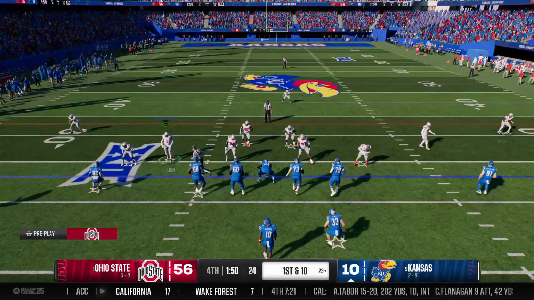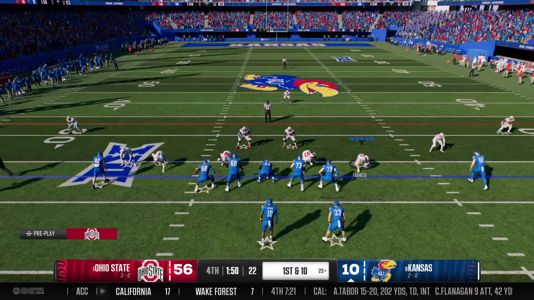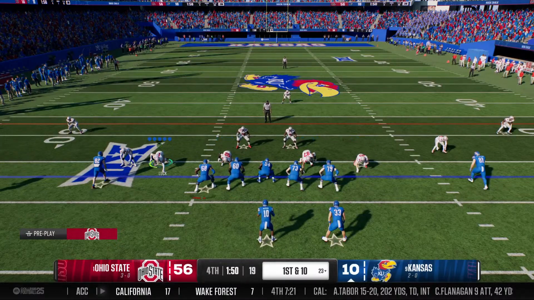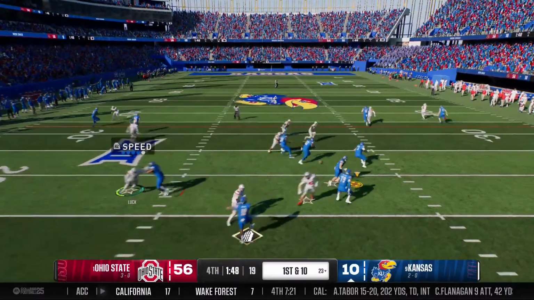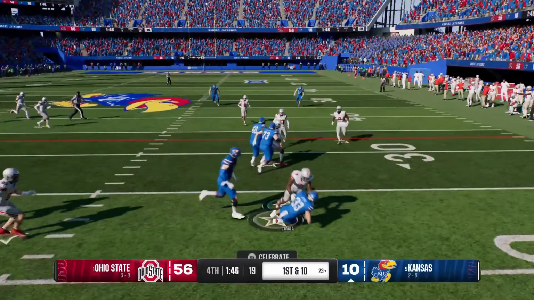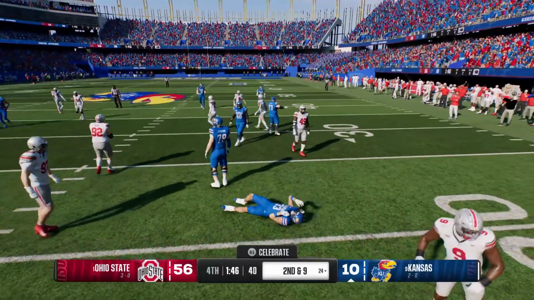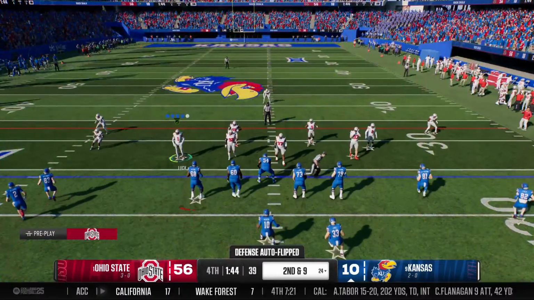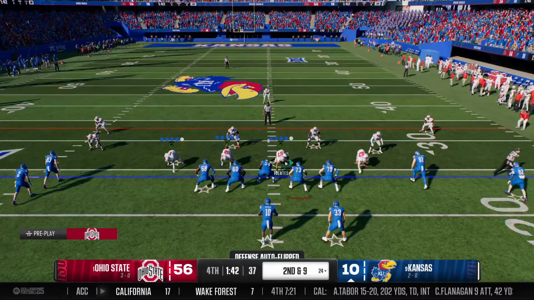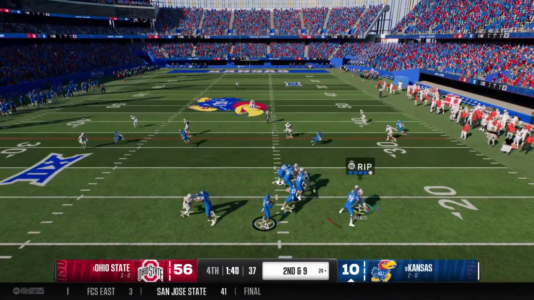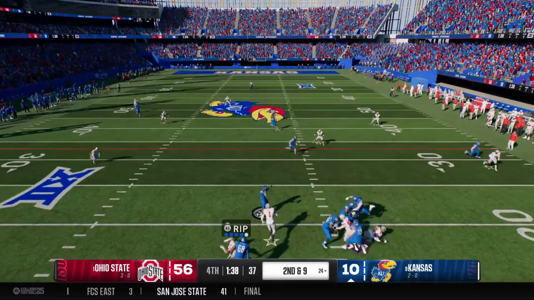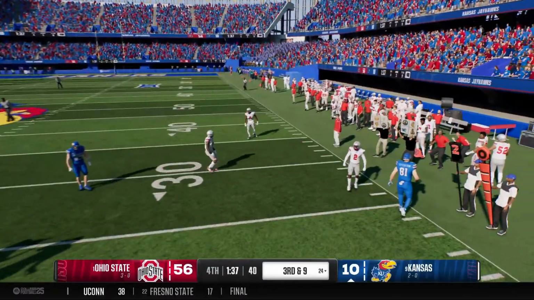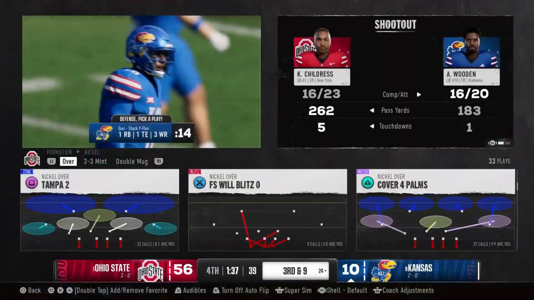Here comes the Kansas offense back on the field. At this point, there's not much you can do except play for pride. First down. They're going to throw the football. It's a screen pass complete to the running back. And they'll bring him down. The defense fought through the blocks, and they stop him short of the first down. Short completion there, and second down coming up. He's running out of time here. Couldn't find anybody open and just has to throw it away.